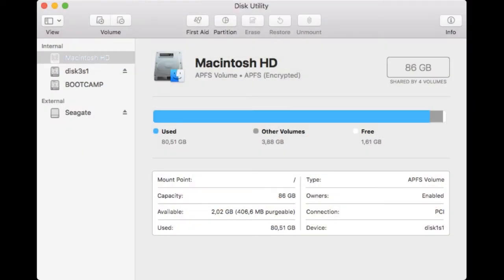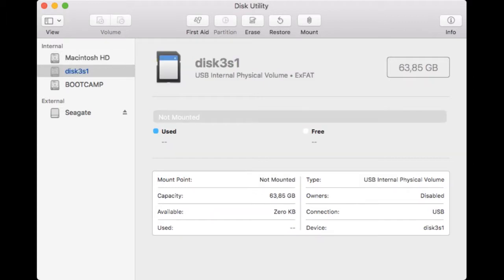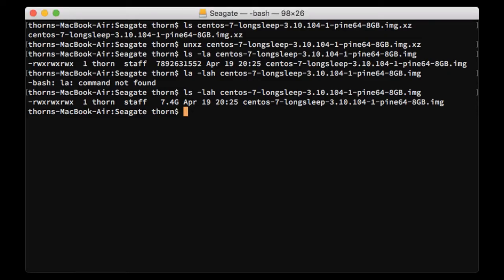So first we need to unmount the SD card. Here we go. And now we will be using a tool called dd. To do this, we type in sudo dd bs=1m.